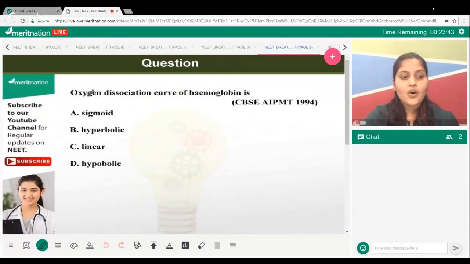Okay, the oxygen dissociation curve of hemoglobin is, what type of curve do you get when we talk about association and dissociation of oxygen? What type of curve do you get? This is one easy question. It is there in your NCERT also. What type of curve do you get?